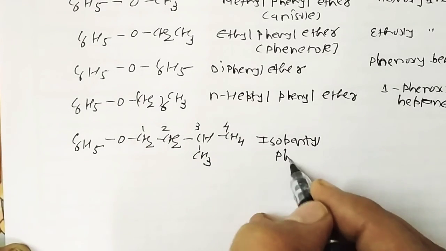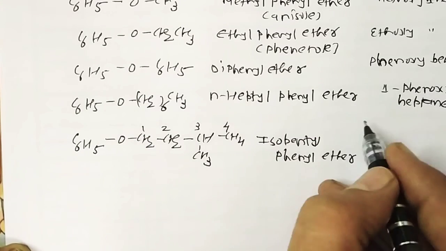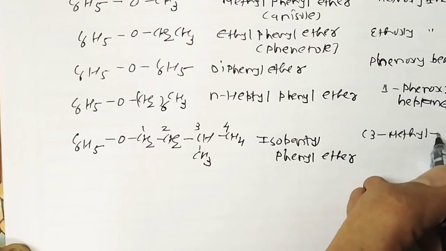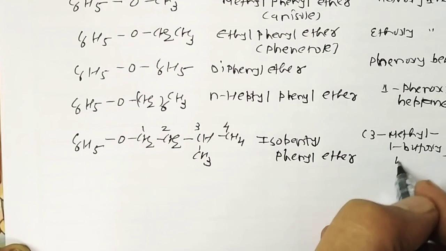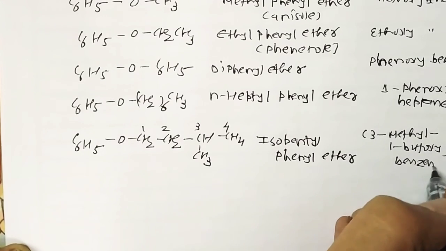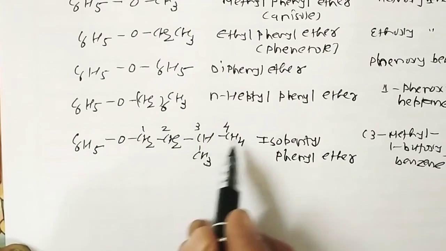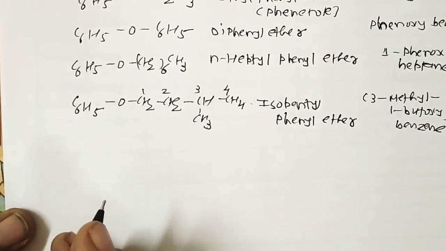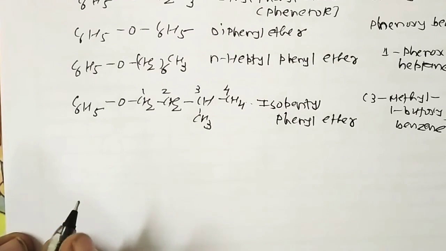The IUPAC name is 3-methyl-1-butoxybenzene. 3-methyl-1-butoxybenzene. Clear? 3-methyl-1-butoxybenzene.